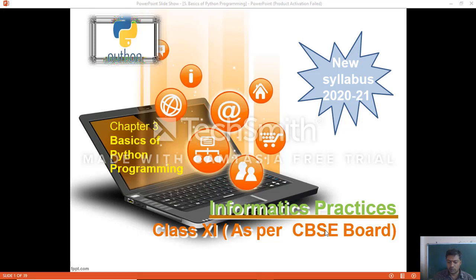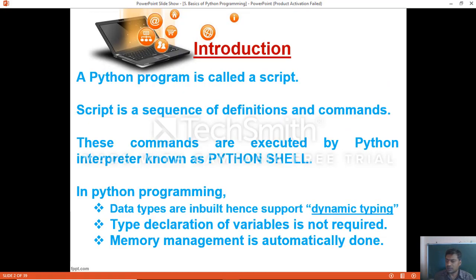Okay, so now we'll proceed with the introduction. A Python program is called a script. These commands are executed by the Python interpreter, known as the Python shell.